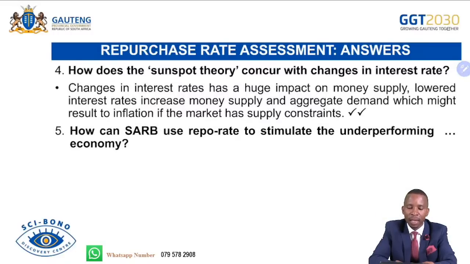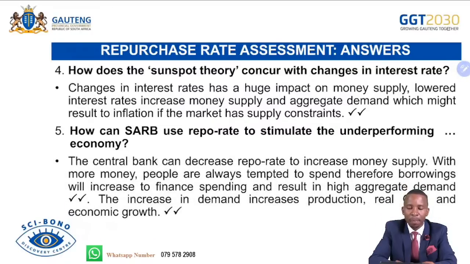How can the South African Reserve Bank use the repo rate to stimulate the underperforming economy? We assume that the economy is down there at trough or depression. The central bank can decrease the repo rate to increase money supply. With more money, people are always tempted to spend. Therefore, borrowings will increase to finance spending and result in high aggregate demand. The increase in demand increases production, real GDP, as well as economic growth.